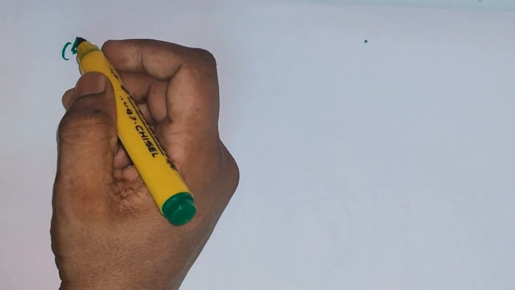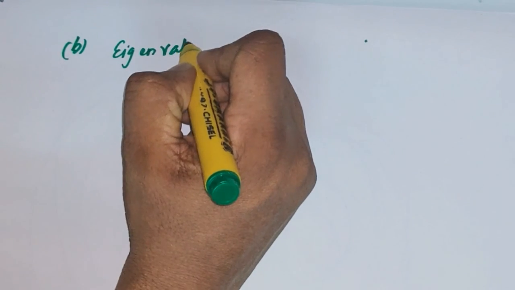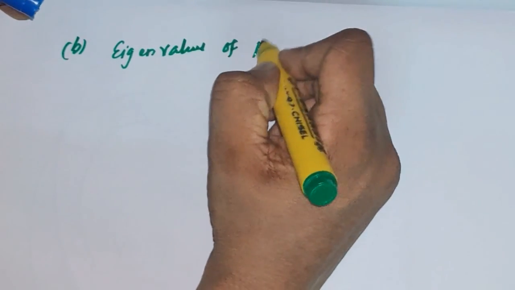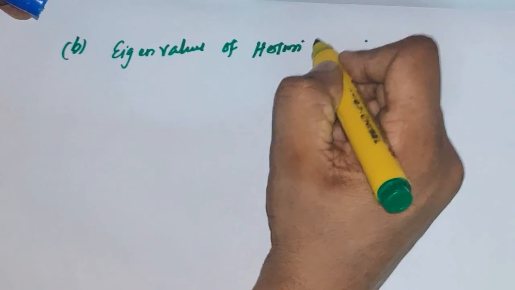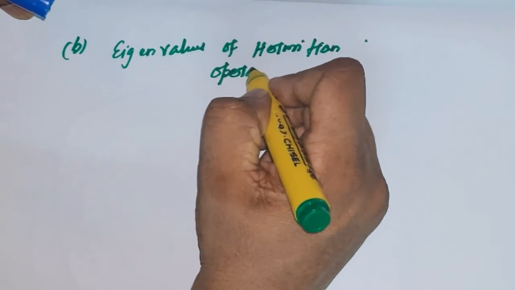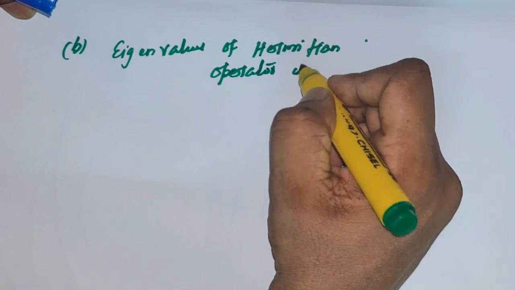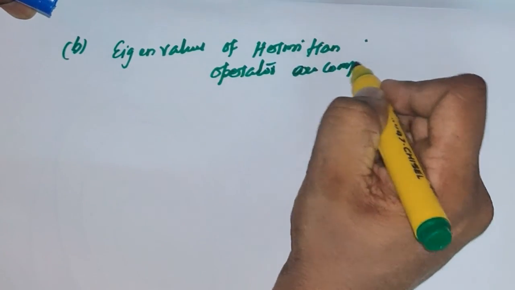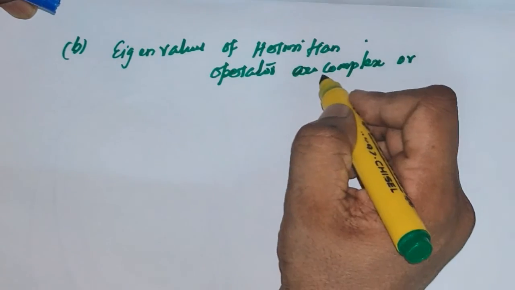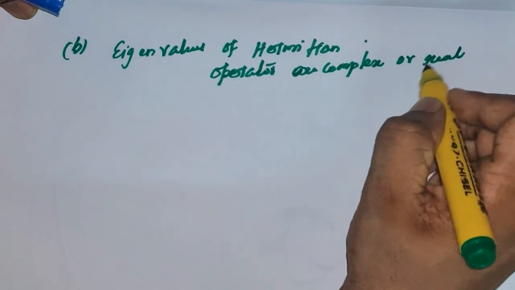The second statement says the eigenvalues of a Hermitian operator are either real or complex.